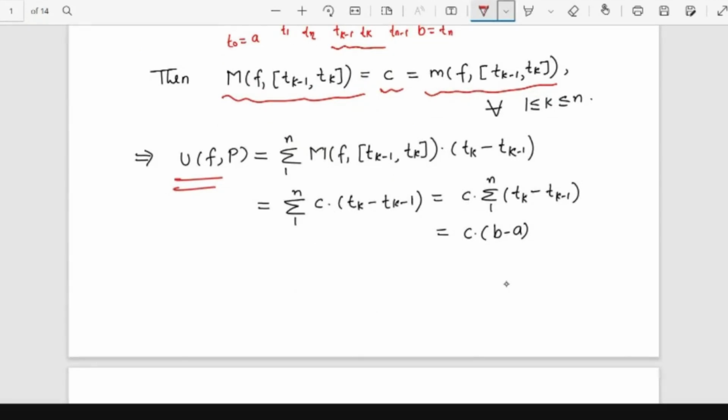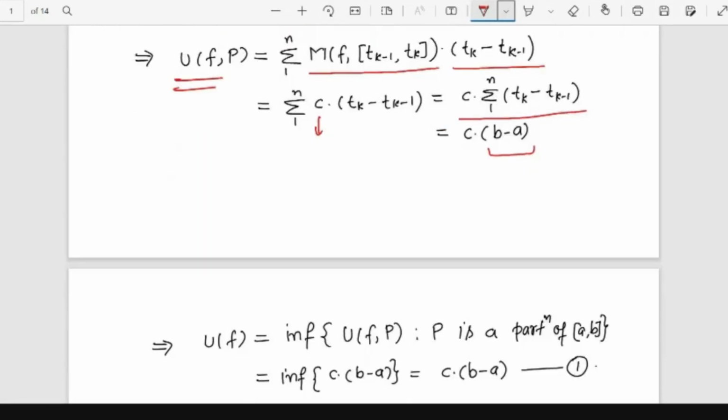The upper sum is the summation from 1 to n of the supremum of the function on the subinterval times the length of the subinterval. Because the supremum is equal to c, and c is a real number, I take it outside of the summation. So this is c times the summation from 1 to n of the lengths of the subintervals, t_k minus t_{k-1}. As you have seen already, this is nothing but the length of the main interval [a, b], which is b minus a. So the upper sum is nothing but c times (b minus a).